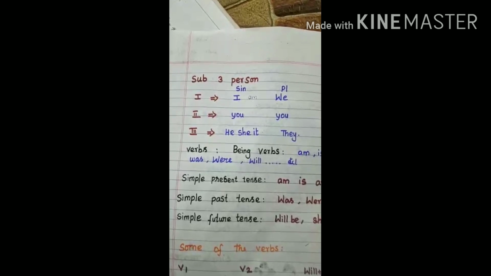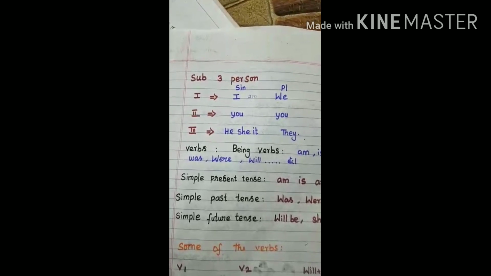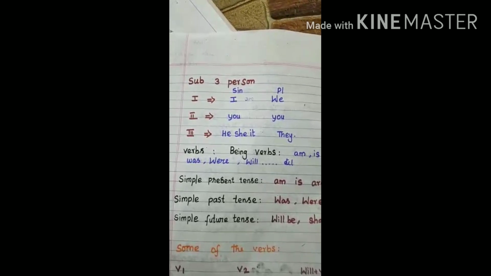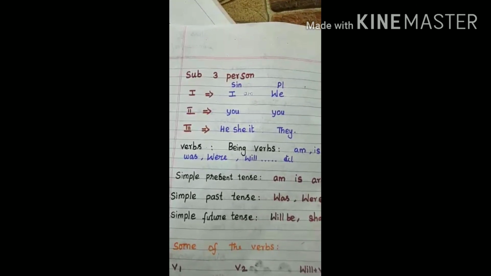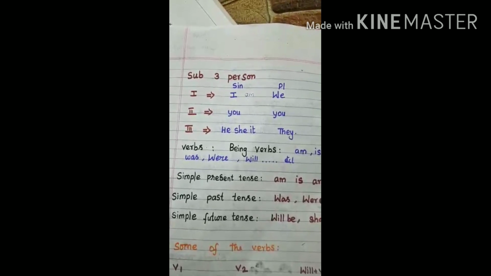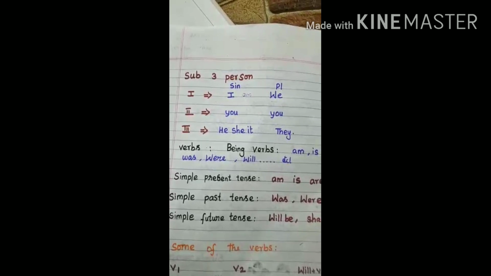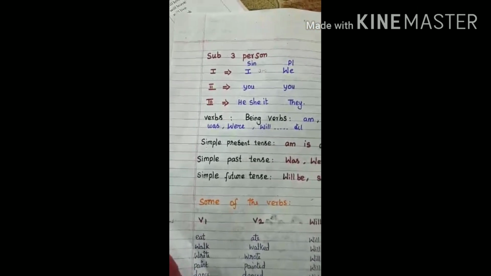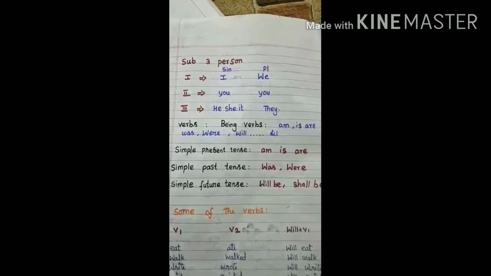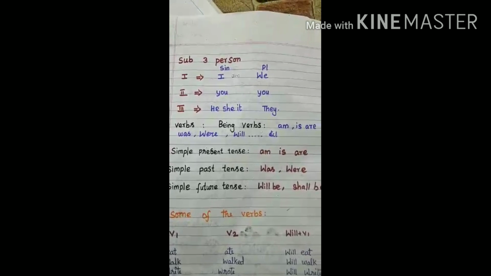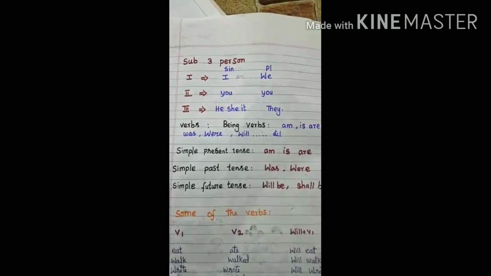First person: I, that is singular; plural form we. The second person: you, singular, and plural form you. He, she, it, third person; the plural form they. Okay, you know the being verbs: am, is, are, was, were, will, may, might, etc. That is the being verbs.